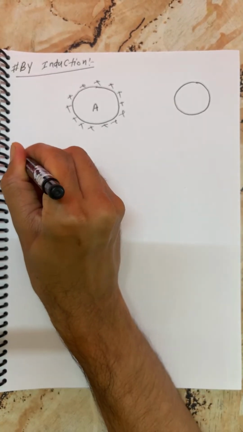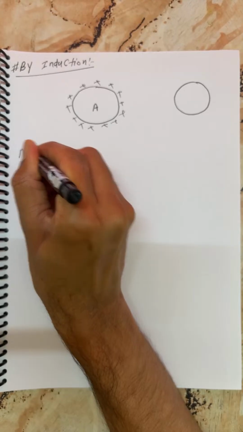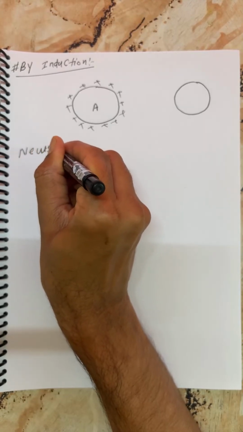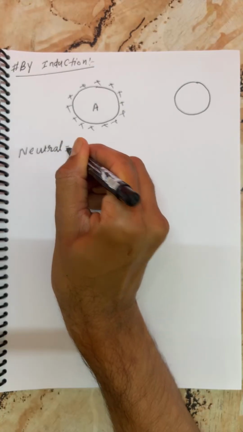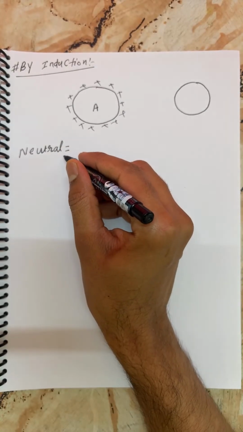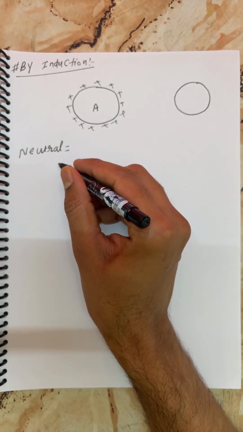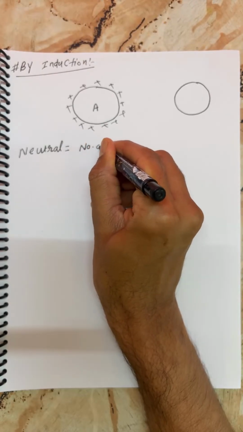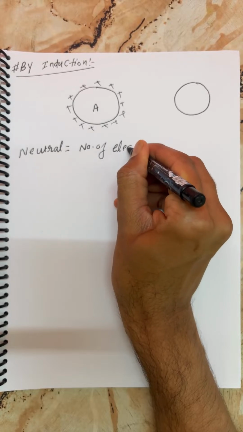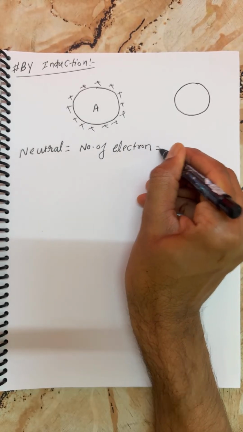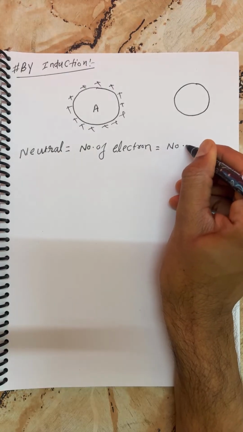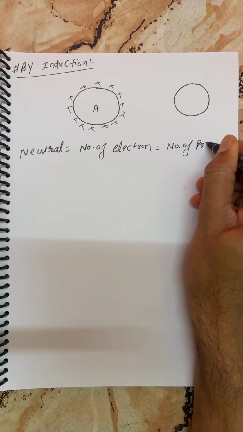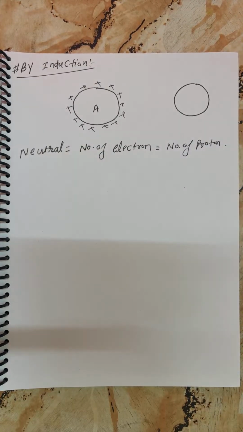What is the meaning of neutral here? Write in the chat box. What is the meaning of neutral? Neutral: the number of electrons is equal to the number of protons. I'm very happy to hear that. Good. God bless you.